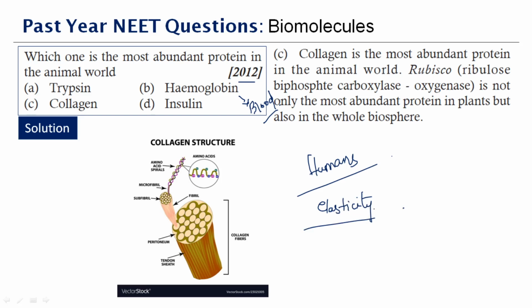For humans, many products come with collagen so that it maintains the stability of the skin and you look prettier. Apart from that, collagen maintains body stability. Your skin highly needs collagen. So the most abundant protein in the animal world is not just for animals, in humans also it plays a major role. The correct answer is option C, collagen.